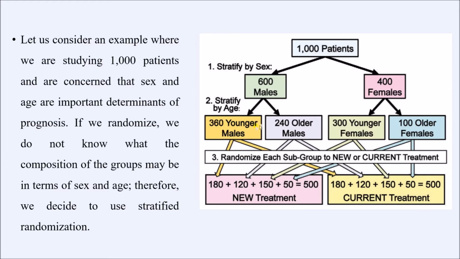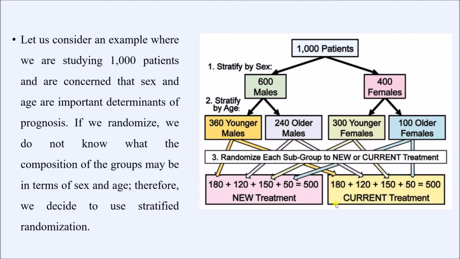So we have 360 younger males here. So we can divide them as 180 here and 180 here. Similarly, 240 older males, so 120 here and 120 here. 300 younger females, so 150 here and 150 here, and 100 older females, that is 50 here and 50 here.